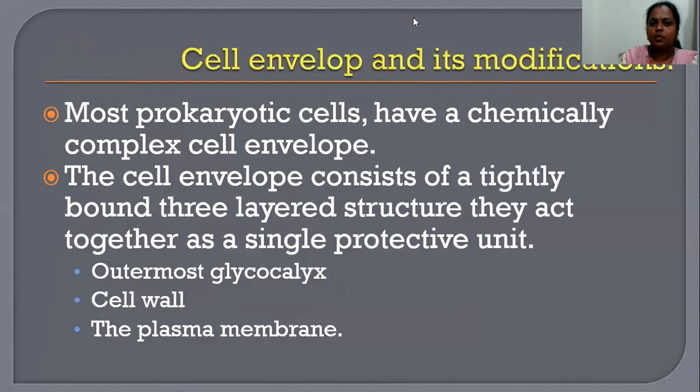Next we'll be studying about the cell envelope and its modification. As we know, most prokaryotes have a chemically complex cell envelope with different layers. It is a tightly bound three-layer structure, and the layers act together like a single protective unit. The outermost layer is called glycocalyx, then the cell wall, and then the plasma membrane. These three envelopes are there for the prokaryotes.